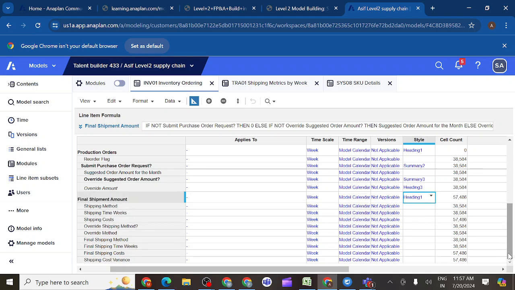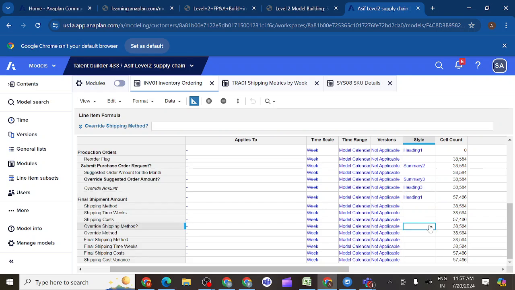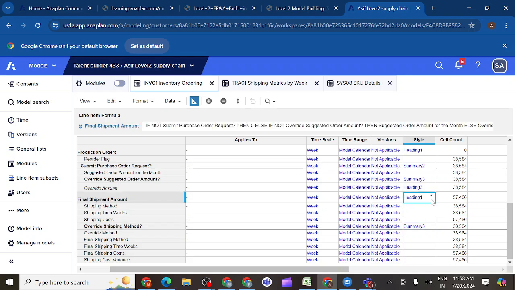Now the override shipping method is summary 3, and the final shipment amount is summary 1. Final shipment amount is summary 1. Okay, I will do it.